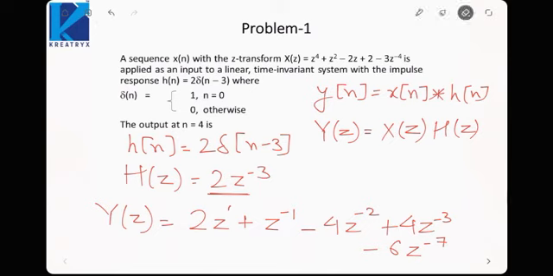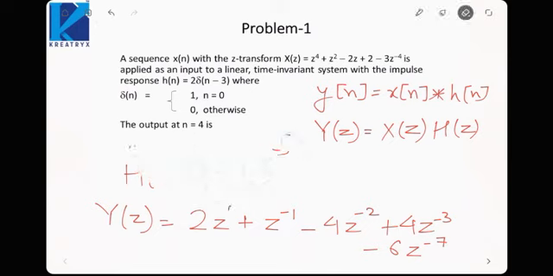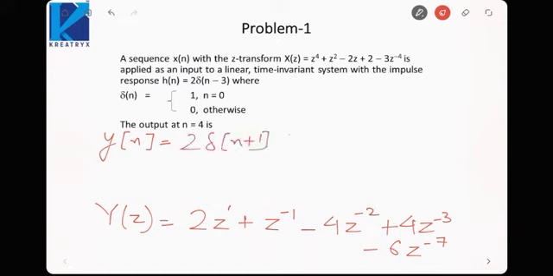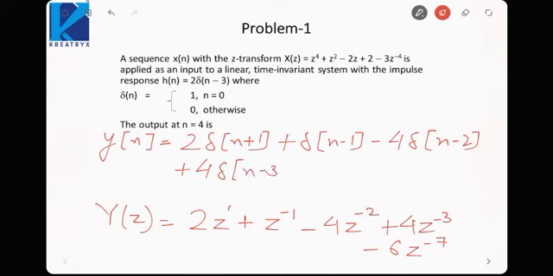Now if we take the inverse z transform of this signal Y(z) to find y[n], it would come out to be 2 delta[n plus 1] plus delta[n minus 1] minus 4 delta[n minus 2] plus 4 delta[n minus 3] minus 6 delta[n minus 7].